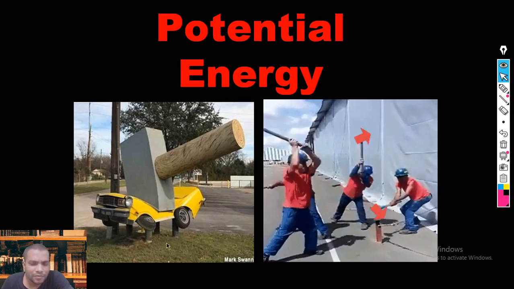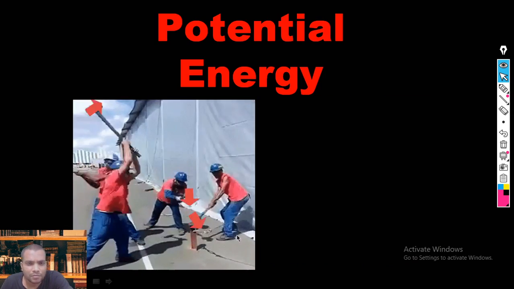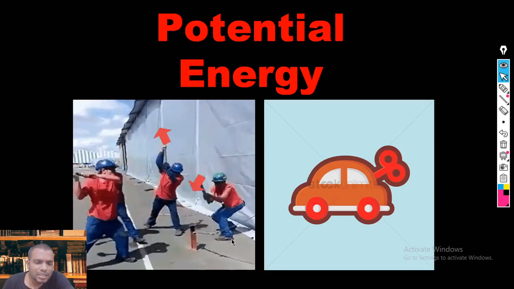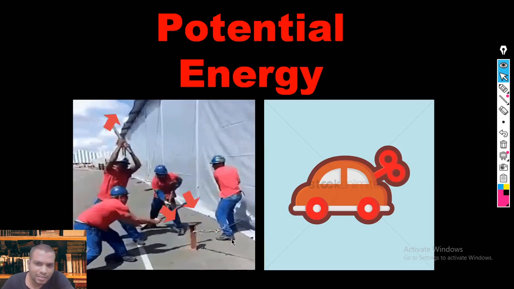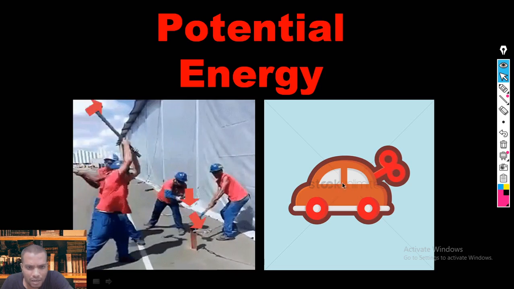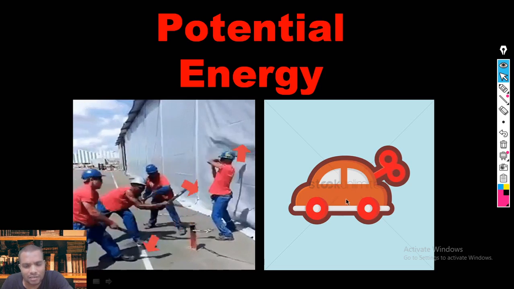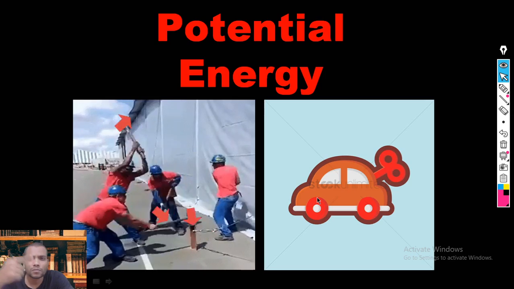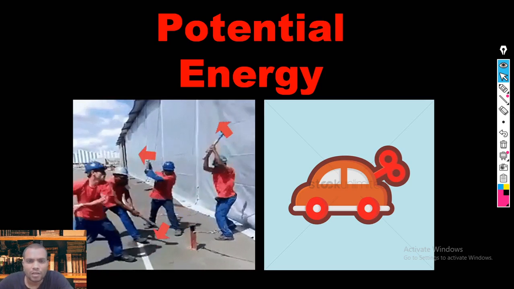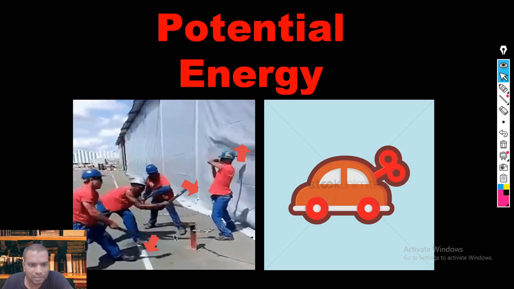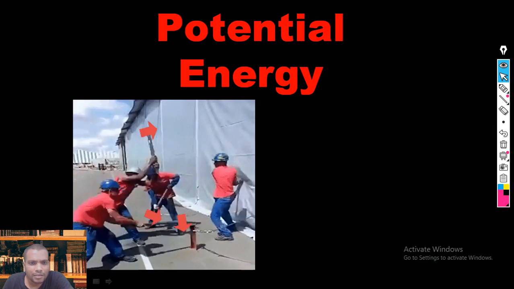So in physics we define energy in two ways: kinetic energy and potential energy. Potential energy is also the energy stored in this toy. We know that key toys have a spring which is rolled. Springs also store energy in the form of potential energy. So energy is of two kinds.